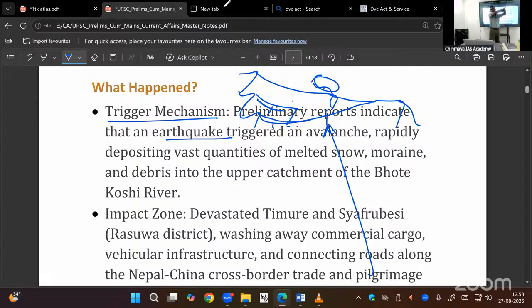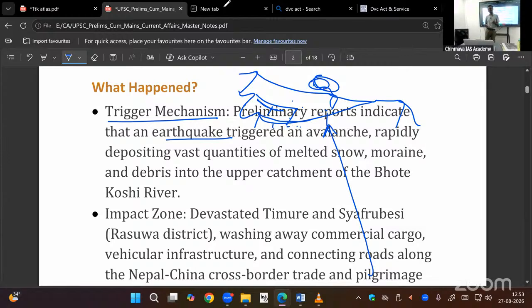The lee side of the Himalayas is the Tibetan Plateau. Before going there, the wind will deplete its moisture. Shivalik rainfall, Great Himalayas rainfall, then it will go as a dry wind. Generally, that happens. Then who gave this much water here?